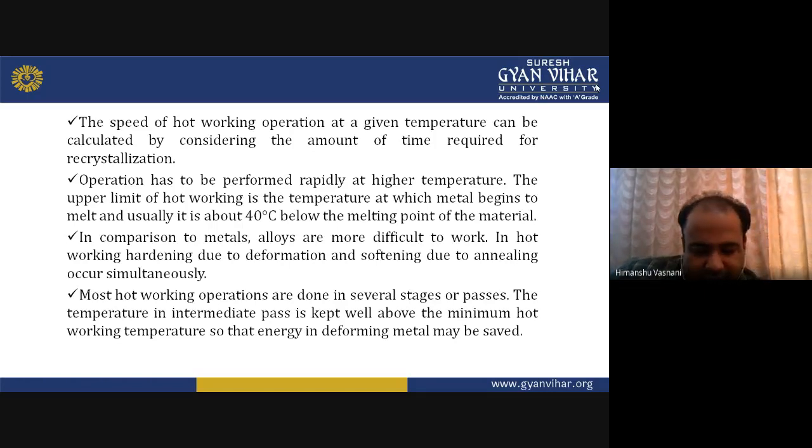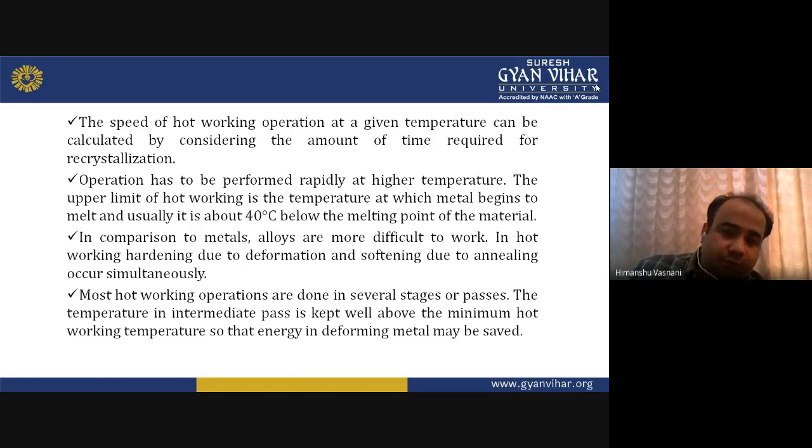How fast the hot working process will work depends upon the time required for recrystallization. So that is the speed of the hot working operation. The operation has to be performed rapidly at higher temperature, obviously, because it is a hot working process. The upper limit of the hot working process is the temperature at which the metal begins to melt. That is the upper limit, but we don't have to melt the workpiece.